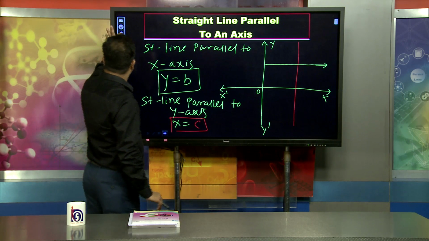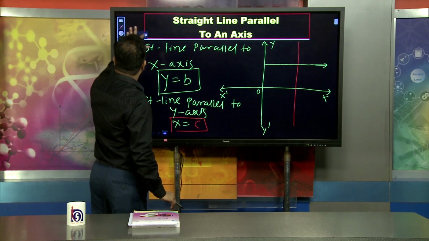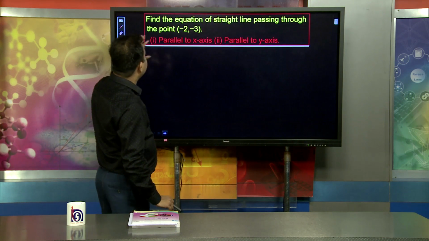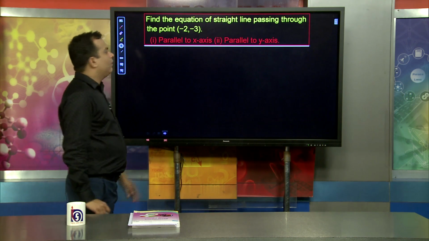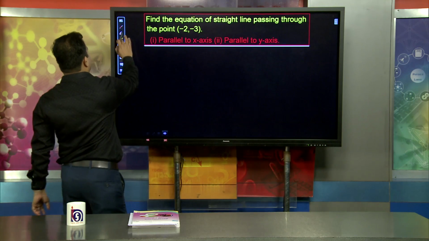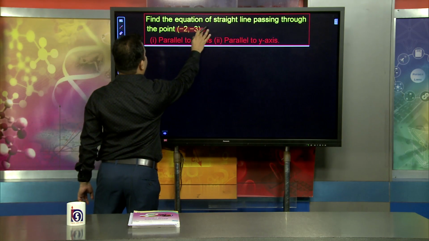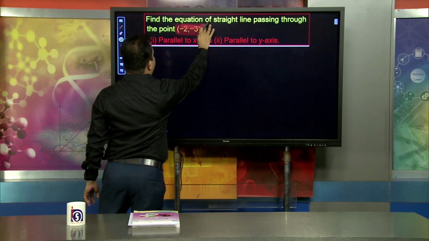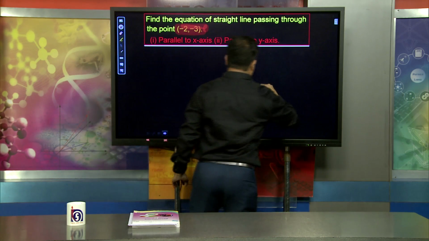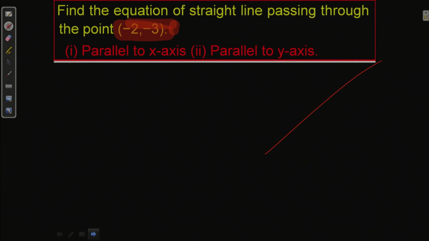Now, dear learners, we move to solve the problems. Find the equation of a straight line passing through the point -2, -3. This is the point through which the straight line is passing. Suppose this is the straight line and it is passing through the point P, whose coordinates are -2, -3.